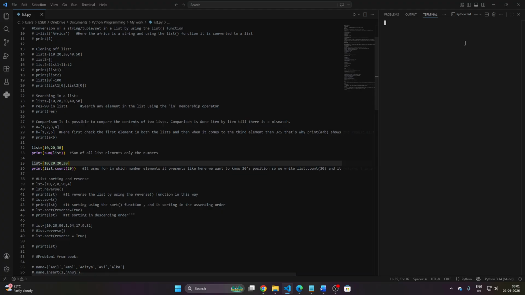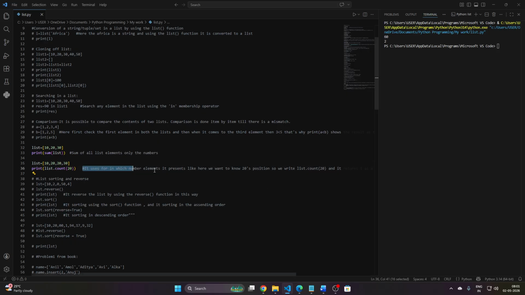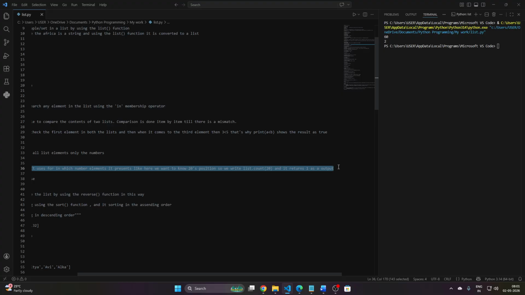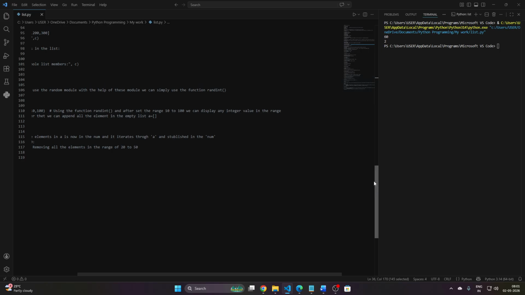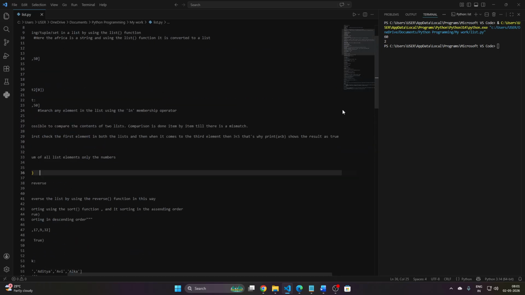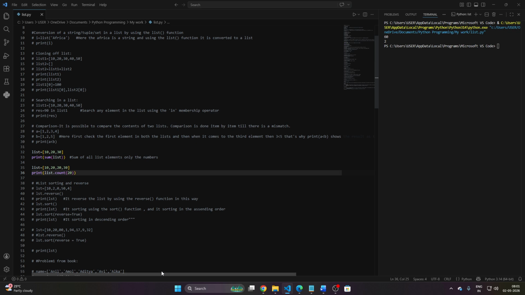Okay, so if I write the 20 again, let's see what the actual output is. Here it is. Because 20 in the list appears two times, the first is there and the second is there. So you see the summation part, how the sum function works, it prints 60, as I said.